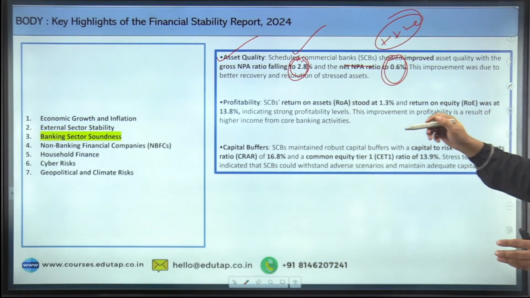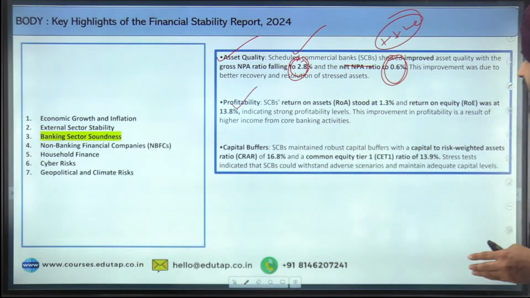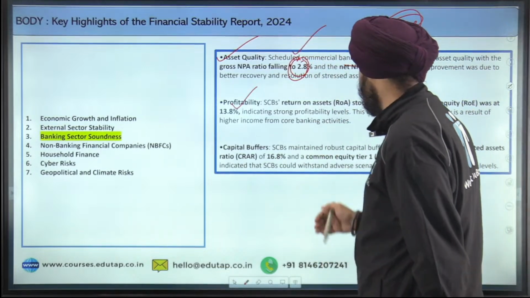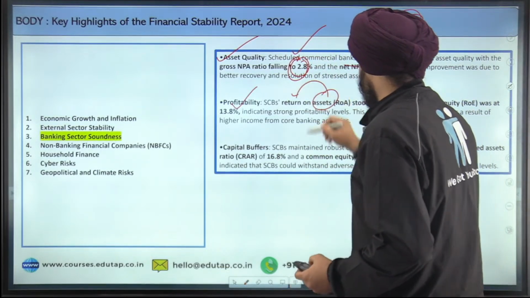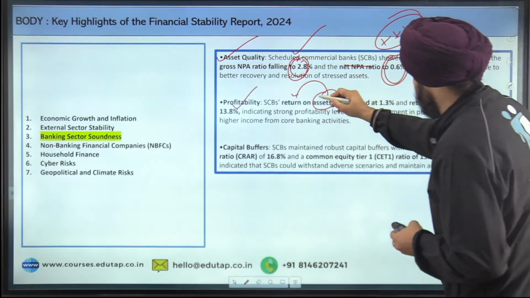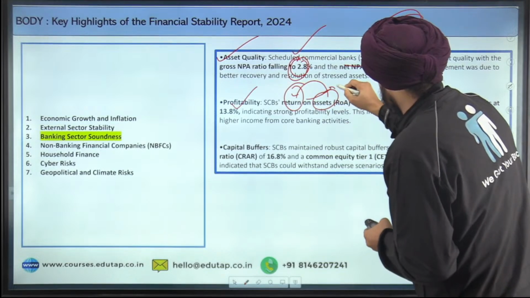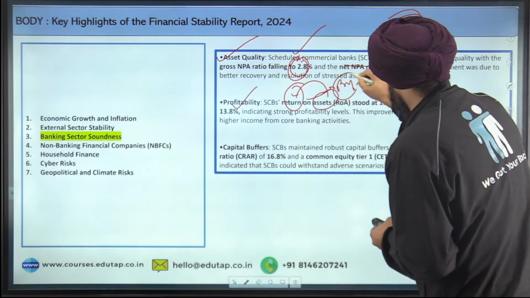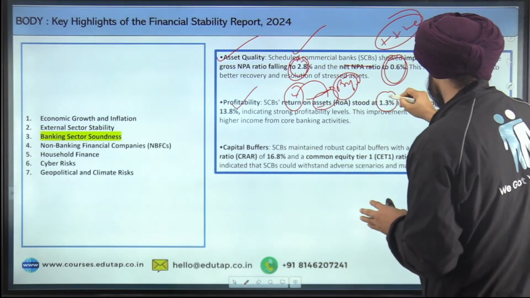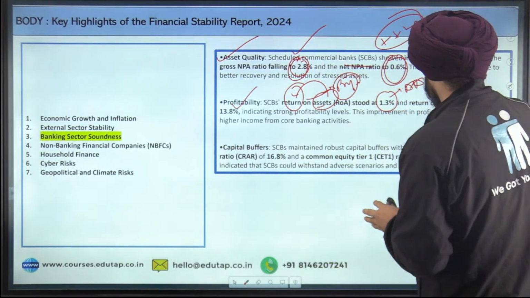The next thing is regarding profitability. Scheduled commercial banks' return on assets. Return on assets basically means the returns that the banks have received as a part of their assets. It indicates how profitable a bank is with respect to its total assets. That is the return on assets, which stood at 1.3%, which is a healthy sign and an improvement.